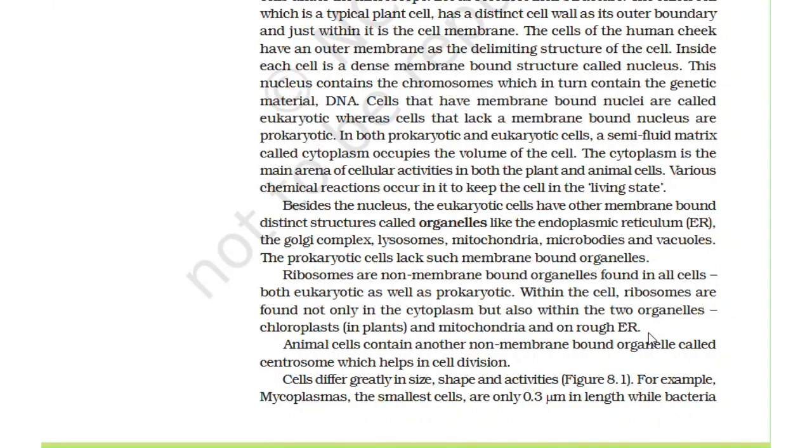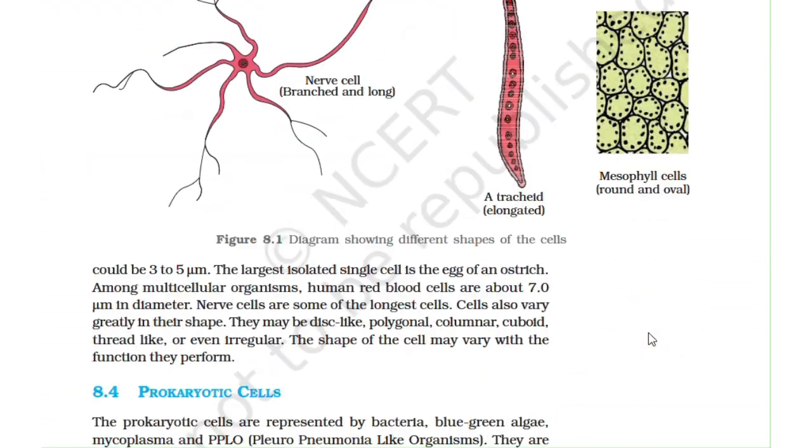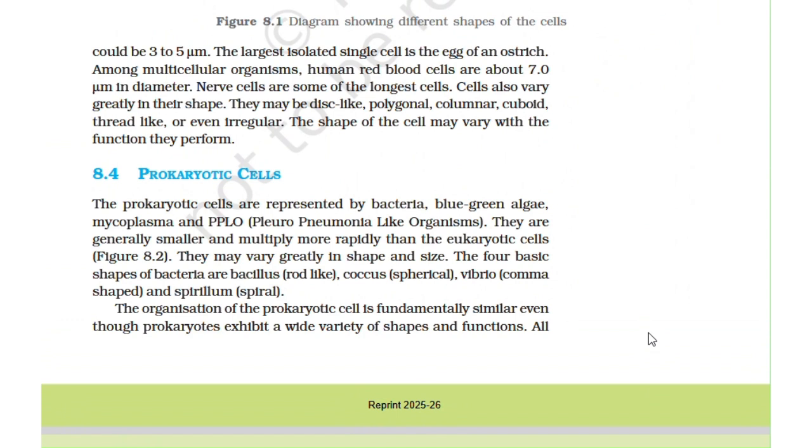Cells differ greatly in size, shape, and activities. For example, mycoplasmas, the smallest cells, are only 0.3 micrometer in length, while bacteria could be 3 to 5 micrometer. The largest isolated single cell is the egg of an ostrich. Among multicellular organisms, human RBCs are about 7 micrometer in diameter. Nerve cells are some of the longest cells.